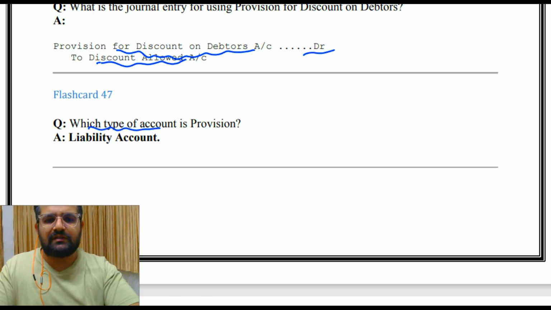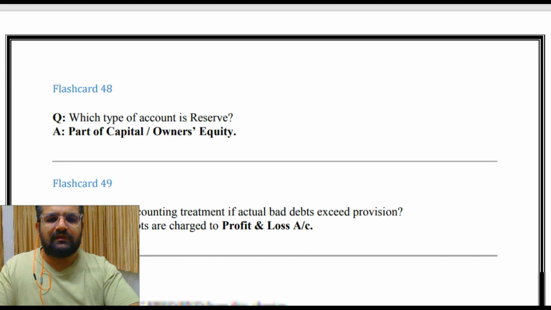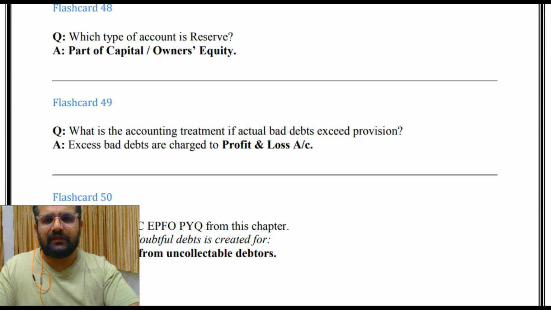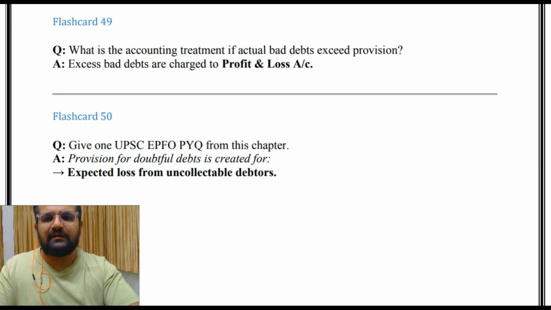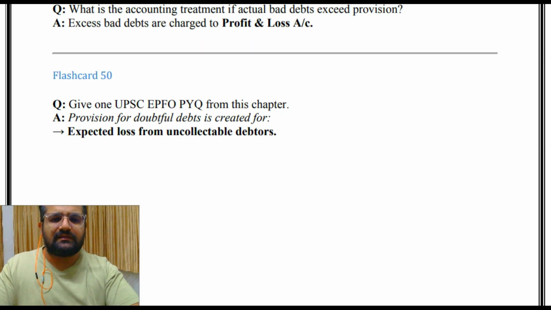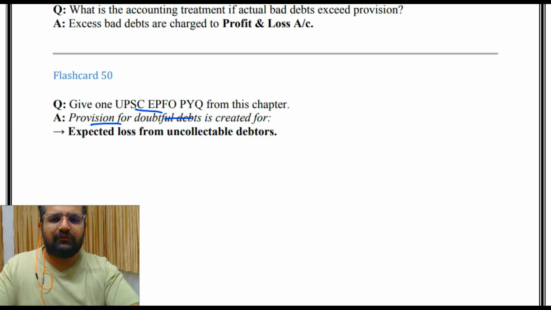Which type of account is provision? Liability account. Then which type of account is reserve? Part of capital or owner's equity. What is accounting treatment if actual bad debts exceed provision? Excess bad debts are charged to profit and loss account. Then again, this is one of the PYQs: provision for doubtful debt is created for expected loss from uncollectible debtors.